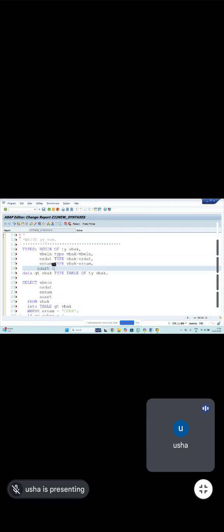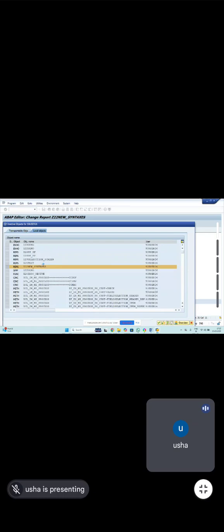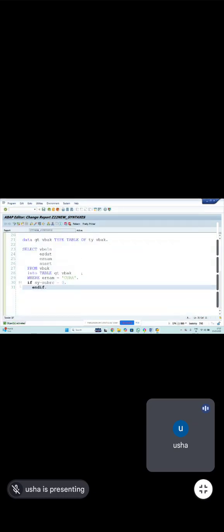So these are all things we already learned. We already practiced, we did all the programming, everything is done. So I have the local structure, I declare my internal table, and then I'm getting the data into my internal table. Then whatever you do in the next process is up to you. So this is how we declared the internal table previously. Correct? Okay. So now how do we declare this in the latest syntax?